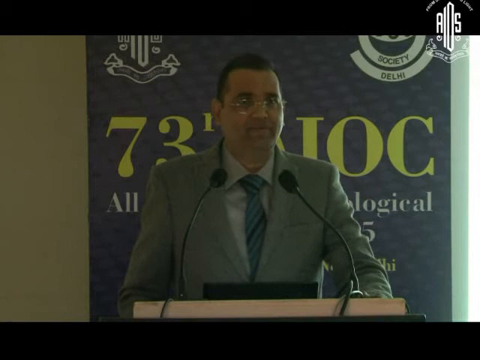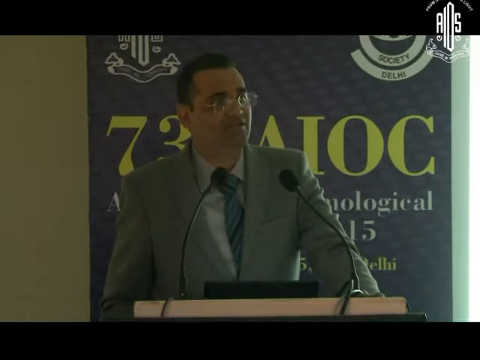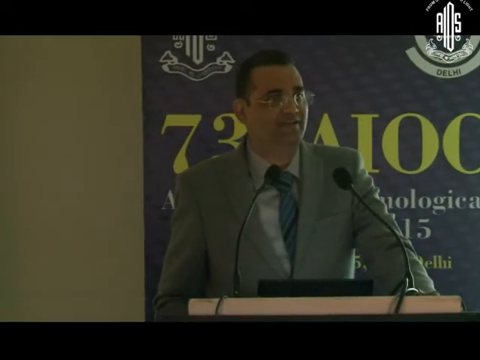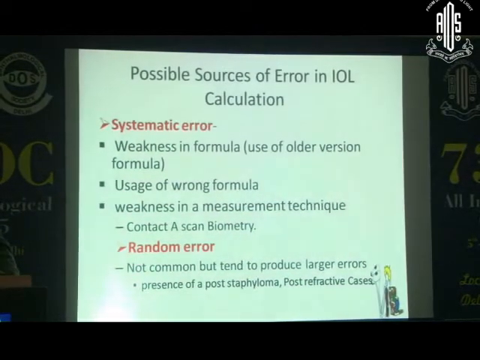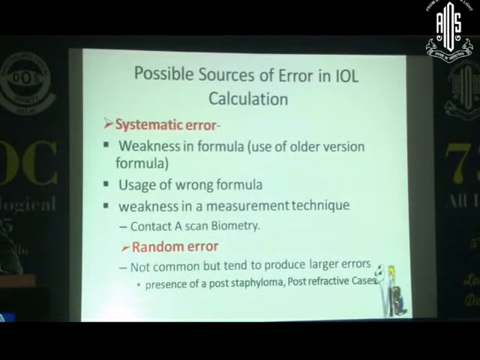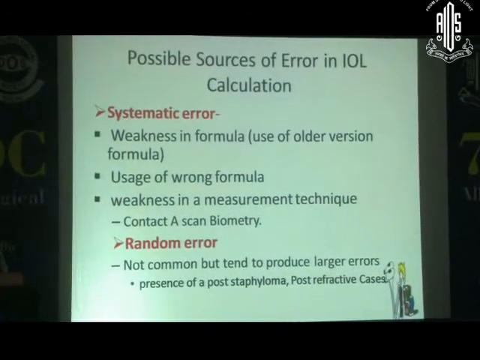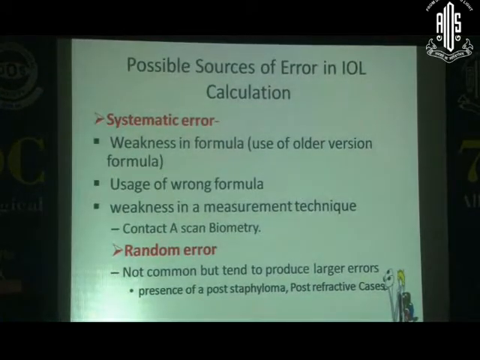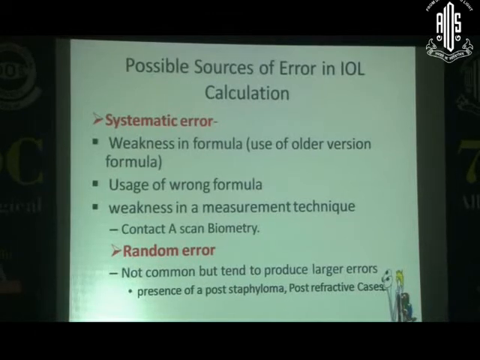There are so many possible sources of error in the calculations, like systematic errors, which is like a weakness in the formula. Suppose you are still using the SRK1 formula, it is basically a weakness in the formula, and then the use of the formula. That means suppose you have a short eye and you are using the SRK1 formula. These are the ways where we are getting so many systematic errors. And the weakness in the measurement technique, like we are still continuing with contact biometry, there are more chances of some kind of error in the IOL power calculations.